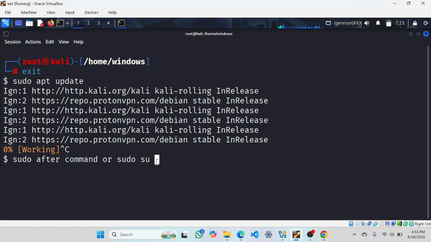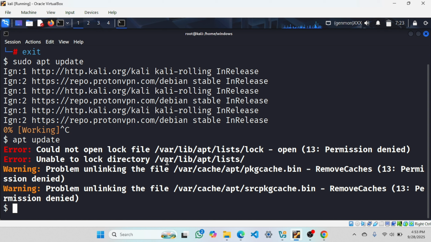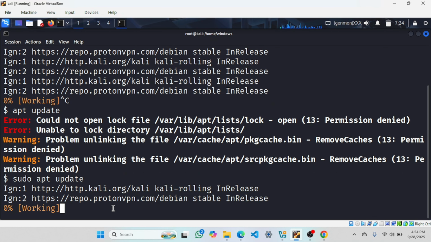As you see here, I use sudo apt update. If I use apt update directly, I will show you what happens. You get could not open log file, permission denied. Here you can see the permission denied clearly. I cannot run this without sudo permission. Then I will use sudo apt update. By this I am using root privilege for a particular execution of a command. Now this will run, but I don't need this.